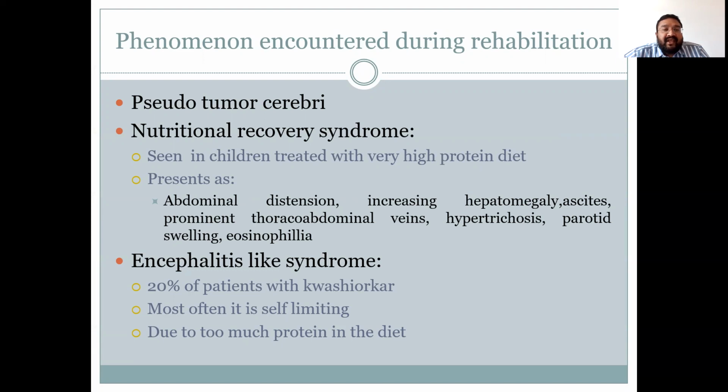It presents as abdominal distension, increasing hepatomegaly, ascites, prominent thoracoabdominal veins, hypertrichosis, parotid swelling, and eosinophilia. Encephalitis-like syndrome is seen in 20% of patients with Kwashiorkor. Most often it is a self-limiting condition, and it is again due to too much protein in the diet. So one should be very familiar with these terms, because they can occur in a child with SAM following recovery.